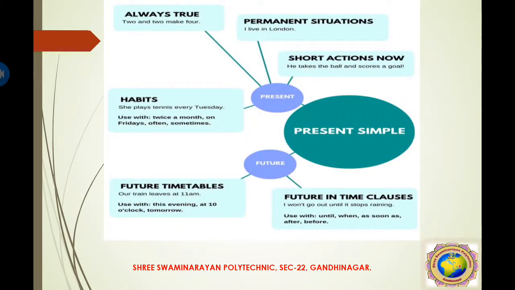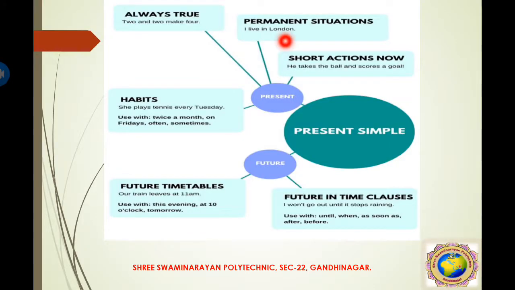So this is the summary of the present simple, how we can use the simple present tense. In the present form, simple present tense, these are the 4 categories. Short action now: he takes the ball and scores a goal. Permanent situation: I live in London. Suppose short action now, what does it say? He takes the ball and scores a goal. Okay, so it is a short action, so what is it called? Present form of simple present tense. Then permanent situation, it says I live in London. So I live in London shows a permanent situation. Okay.